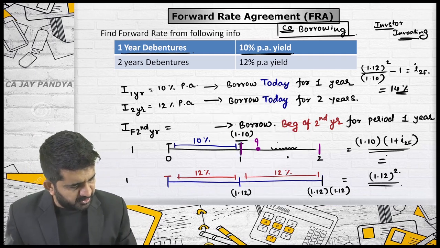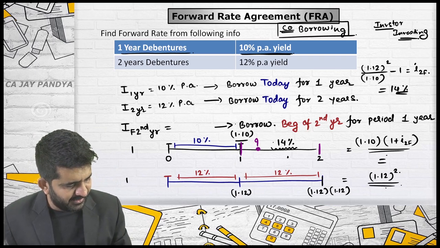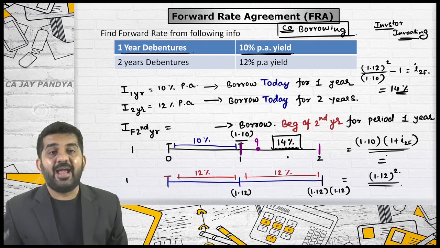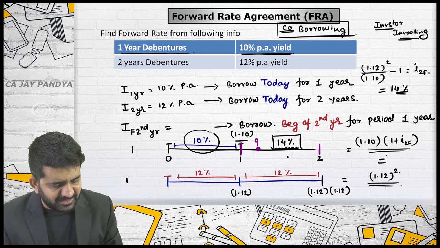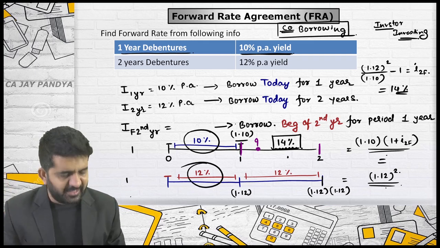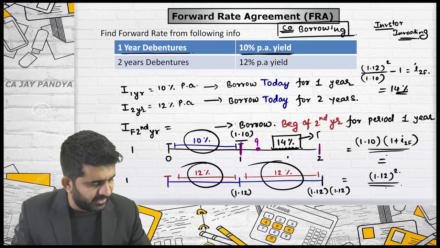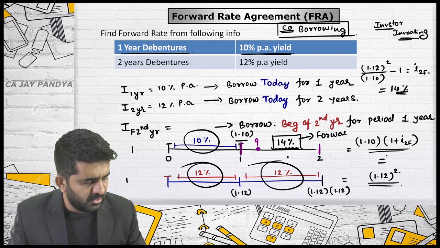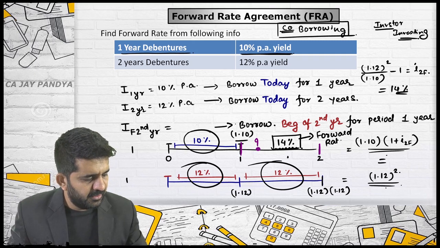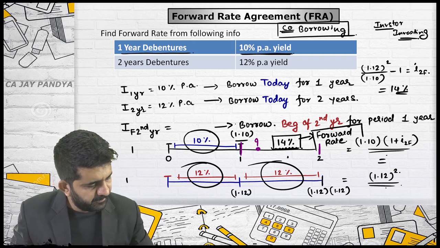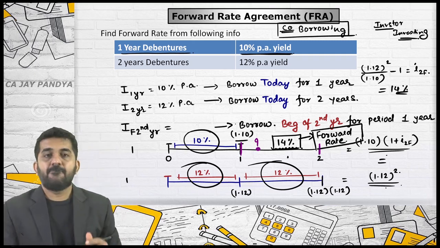So what is 14%? It is this rate. And believe me, this rate is an interest rate. This rate is an interest rate. But this rate is termed as the forward rate.